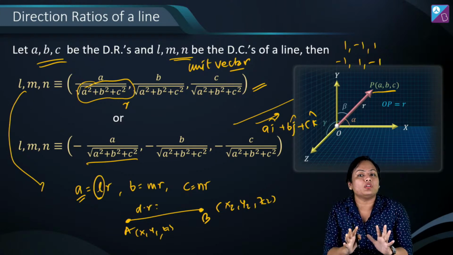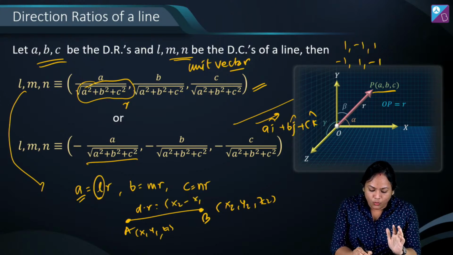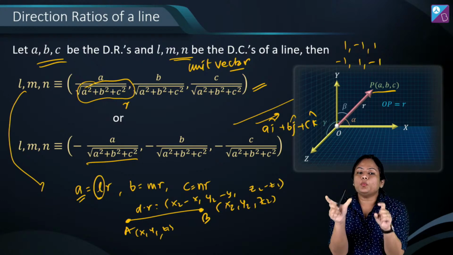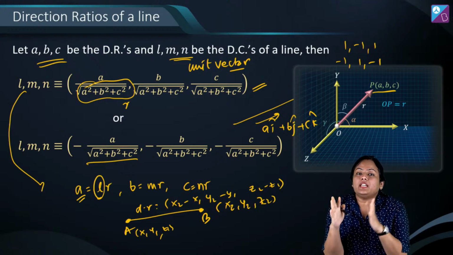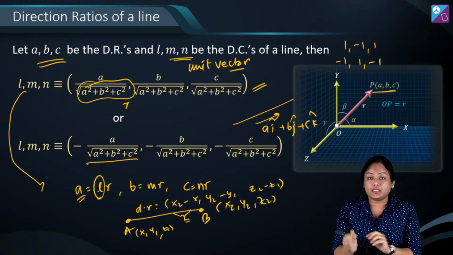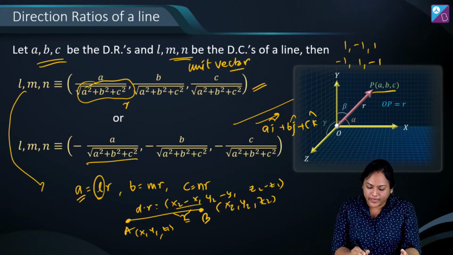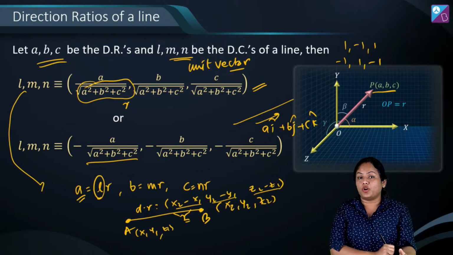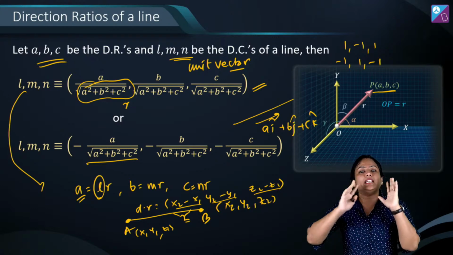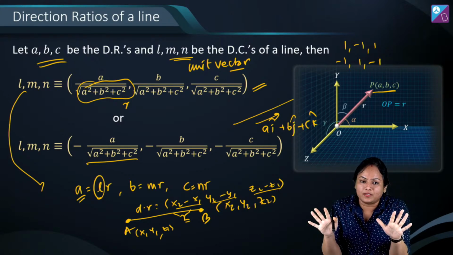And what is that direction ratio going to be? Well, that will be x2 minus x1, y2 minus y1 and z2 minus z1. So whenever two points are given, you can write the direction ratio. And if you want to write the direction cosine, you just divide this by the distance between the points A and B. So x2 minus x1 upon r, y2 minus y1 upon r, z2 minus z1 upon r. That will become the direction cosine. Okay, so never forget: direction ratio means a parallel vector, and direction cosines represent the parallel unit vector.